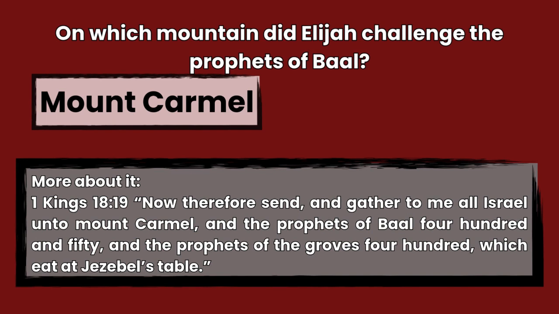The answer is Mount Carmel, 1 Kings 18:19. Now therefore send and gather to me all Israel unto Mount Carmel, and the prophets of Baal 450, and the prophets of the groves 400, which eat at Jezebel's table.